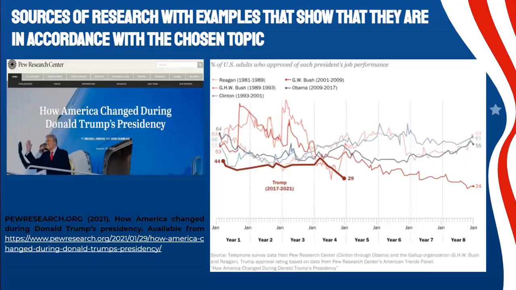In order to have a better analysis, we're going to present 4 sources of research with examples that show that they are in accordance with the chosen topic. The first source is a report from the Pew Research Center, and it is fundamental in our work because it shows the final result about the bad performance of Trump as president, since the overall approval rating of the mandatory never exceeded 40%, and fell to a low of just 29% in his final weeks in office, shortly after a mob of his supporters attacked the Capitol.